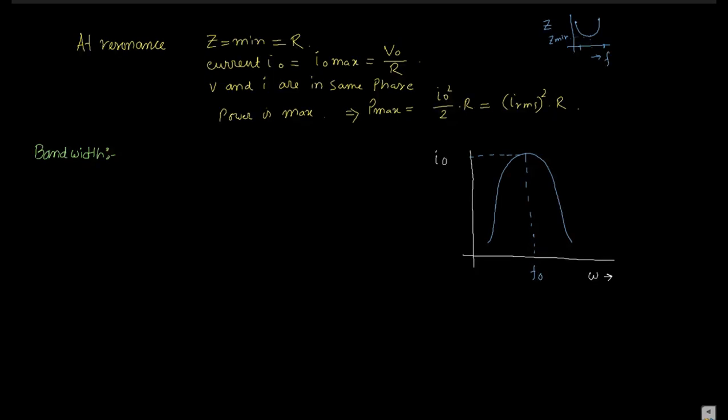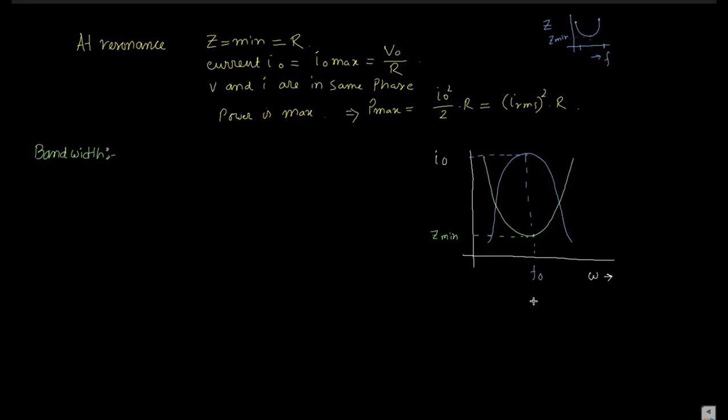You can make the second graph from it. So if this is the I naught maximum current graph, this becomes the resonating graph. At this condition z is minimum. When z is minimum, current is maximum. When z is maximum, current is minimum. You got my point? So this is the I versus f graph.